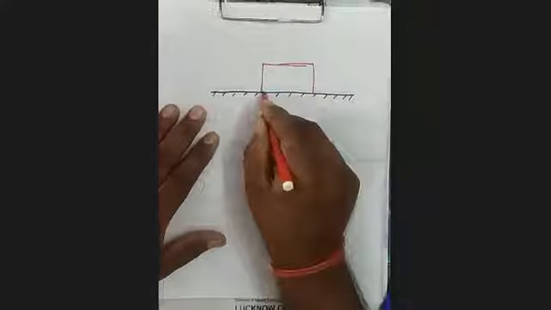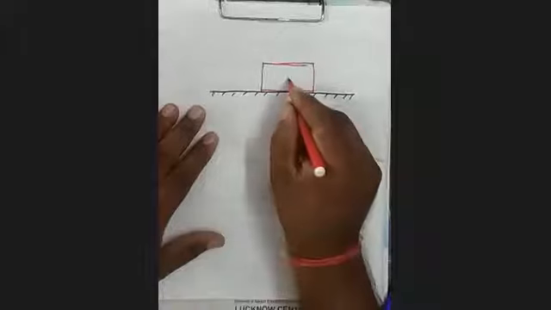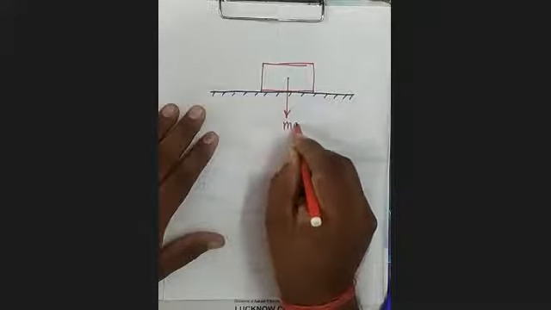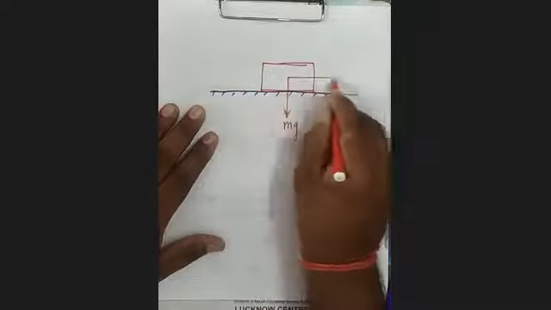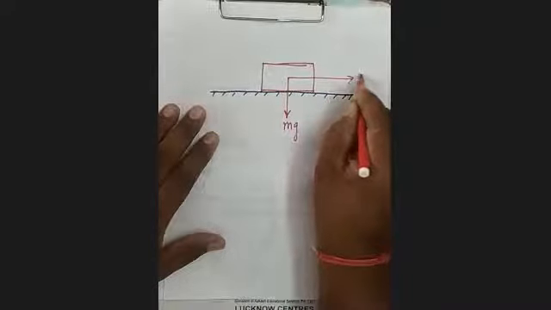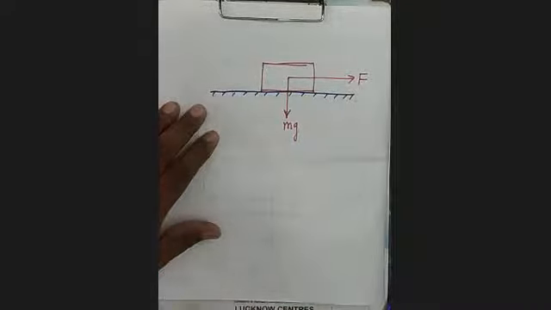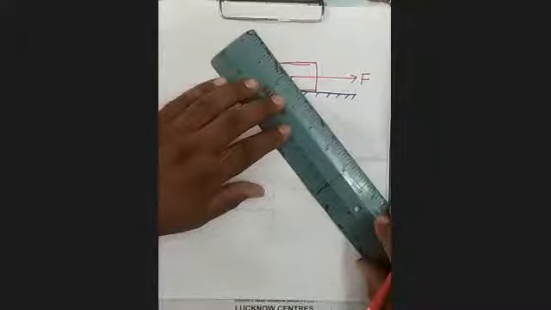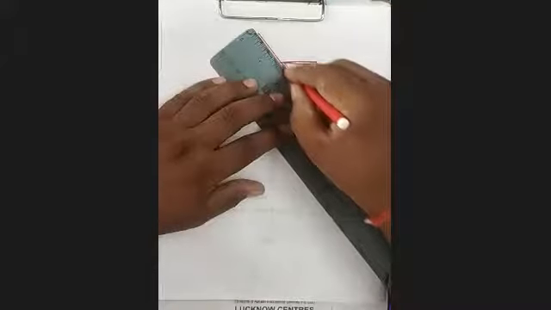You can see here. Weight is still acting vertically downward because this direction cannot change. External force will still act in the same direction because this has been applied by an external agent in this direction. So in order to make the resultant of all the three forces zero, because the body is not moving, that's why the resultant will be zero. So now P will act in this direction. The force P will act in this direction.